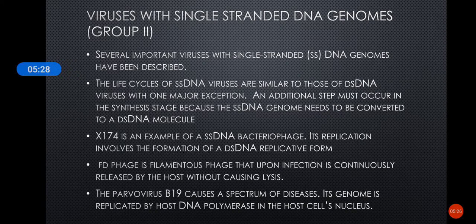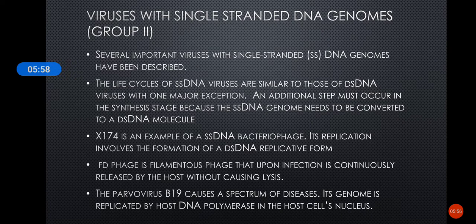So by rolling circle replication, more of the RF copies and more of the plus strand DNA is made. And again, from this DNA, that is from the replicative form, mRNA is formed, and from mRNA proteins are formed, and at last the proteins and the plus strand DNA come together and form the mature virion, which is released from the host cell.